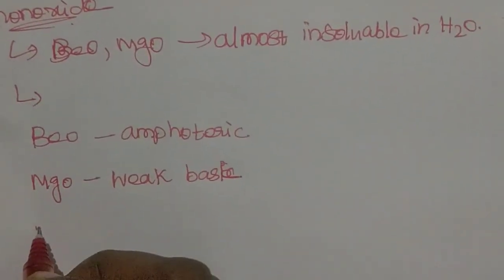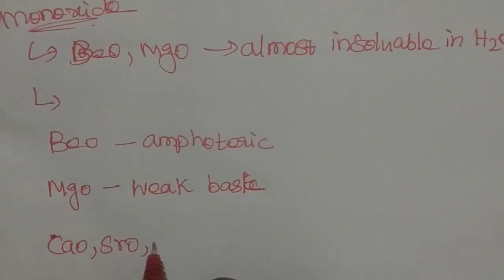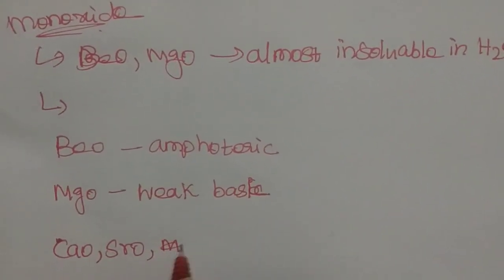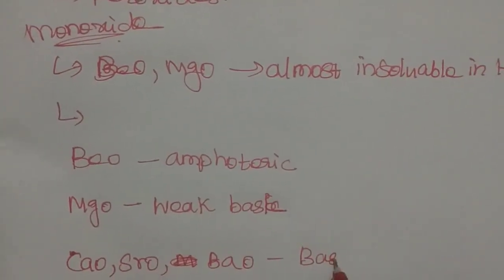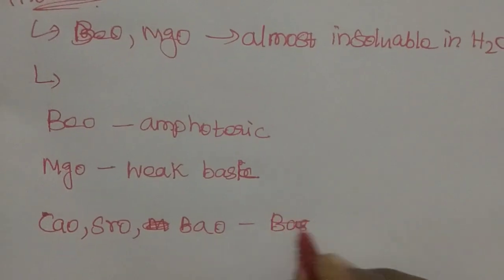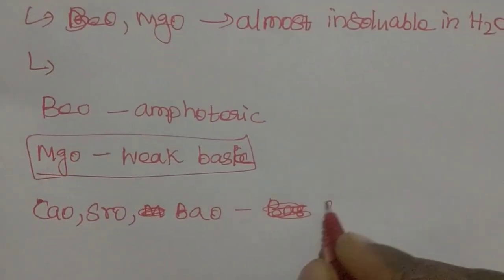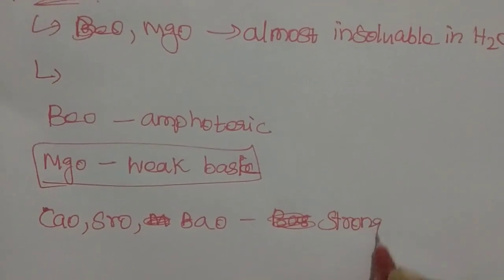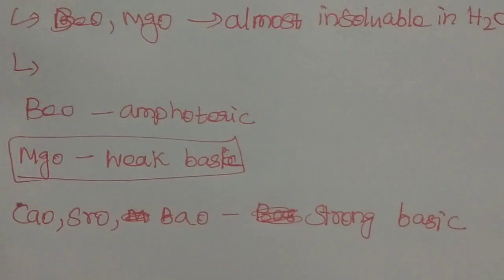Other oxides like calcium oxide, strontium oxide and barium oxide are basic, that means strong bases. Magnesium oxide is a weak base, the others are strongly basic in nature.